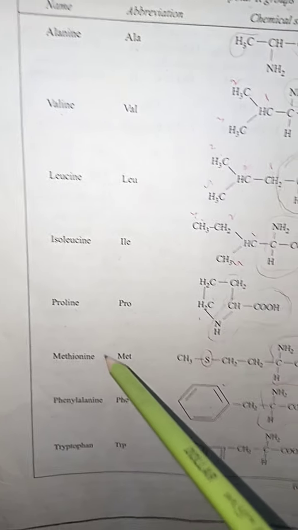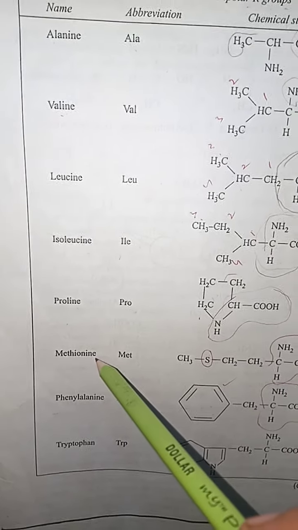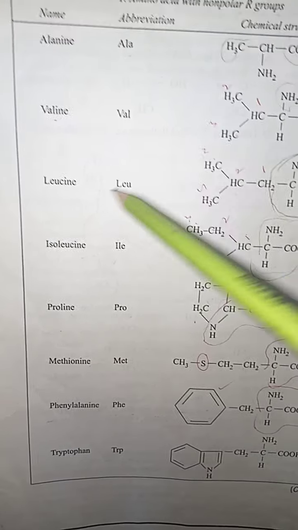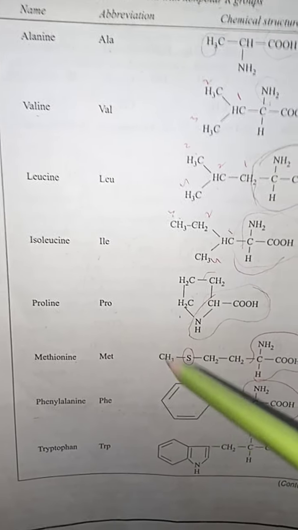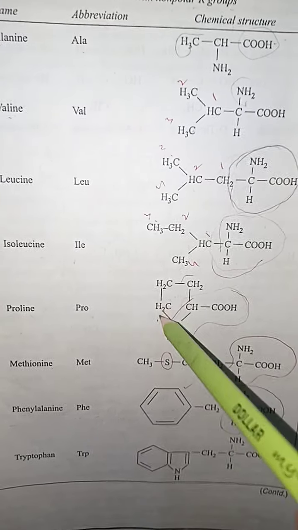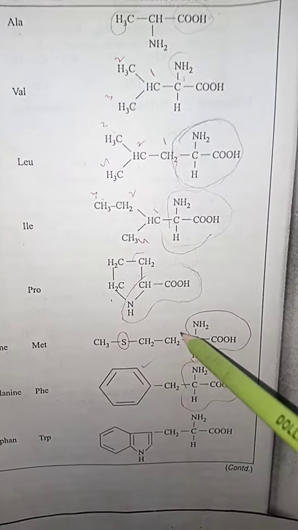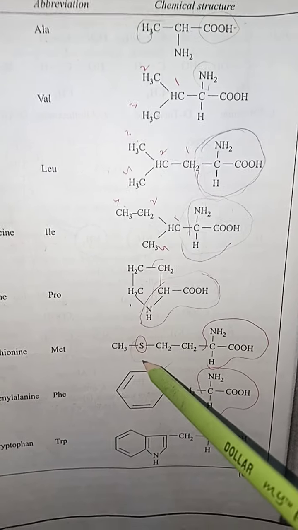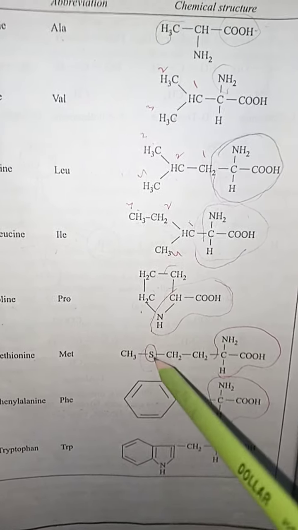After proline there is another amino acid, methionine, and the abbreviation of methionine is MET. The distinguishing property of methionine among amino acids is that it contains a sulfur group along with the basic group of the amino acid.